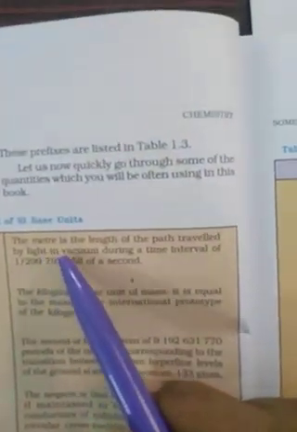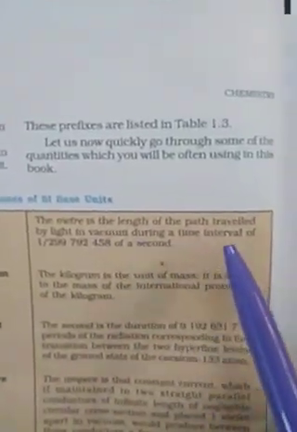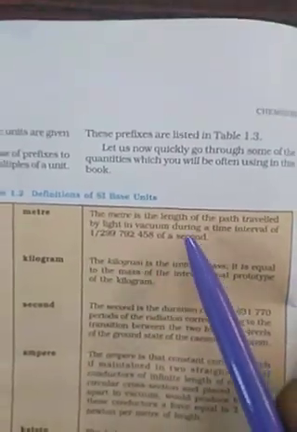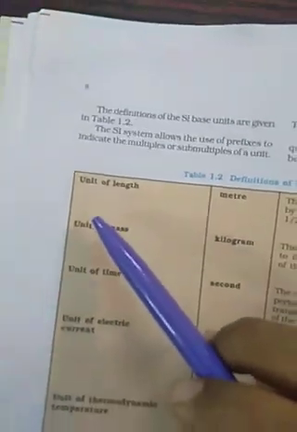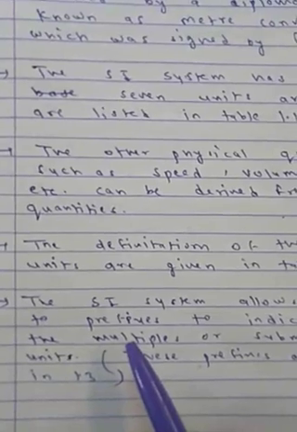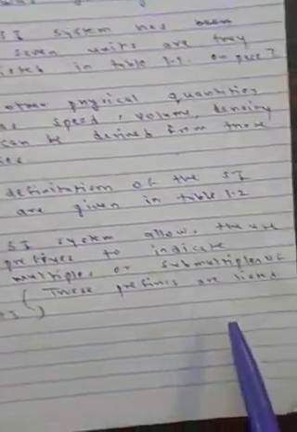Definitions: unit of length, meter. This is the definition. The meter is the length of the path travelled by light in vacuum during a time interval of 1 upon 299792458 of a second. Okay, so in this table you are given definitions. Follow that. Now the SI system allows the use of prefixes to indicate the multiples or submultiples of units. These prefixes are listed in table 1.3.